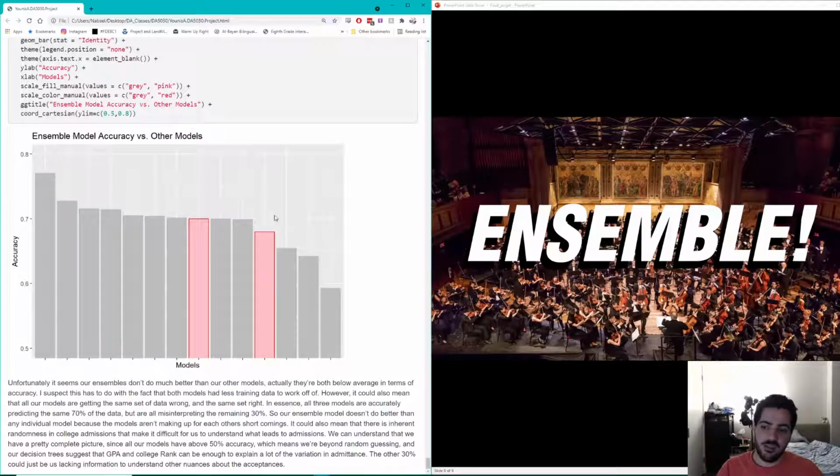So here is all of our different models and all their accuracies, and highlighted in red is our full and our imputed model, and as you can see, they do below average. Now, I think that tells us a couple of things. First of all, even our individual models are really good at predicting the data, because they're doing just as well as the ensemble models, if not better. But the other thing it tells us is that all of these models are able to explain the same proportion of data. That 70% of data, it's no problem for them. They don't need extra information. They got it off the bat. But that other 30%, something is missing.